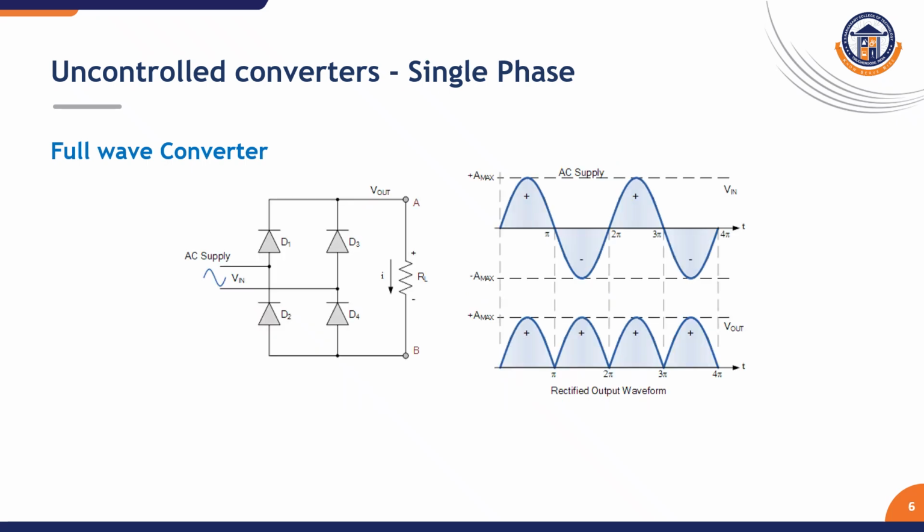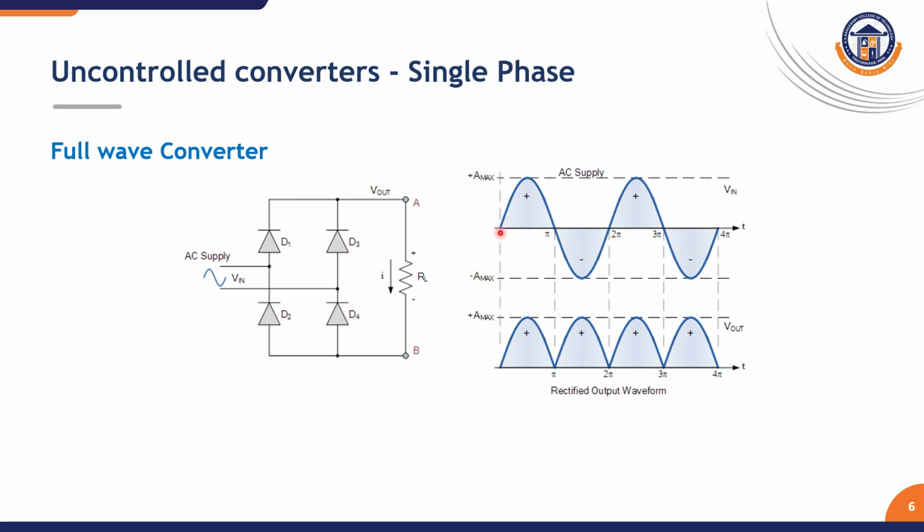So next we go for the full wave converter. For getting the output for both the positive half and the negative half, we go for the full wave converter. Here we have four diodes connected in two legs, and the supply is given across the legs. In the first leg we connect two devices, diode 1 and diode 2, and in the second leg we connect the other two devices, diode 3 and diode 4.